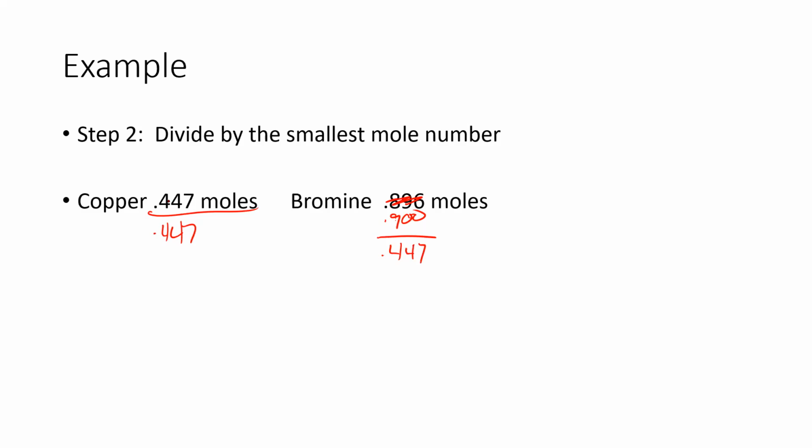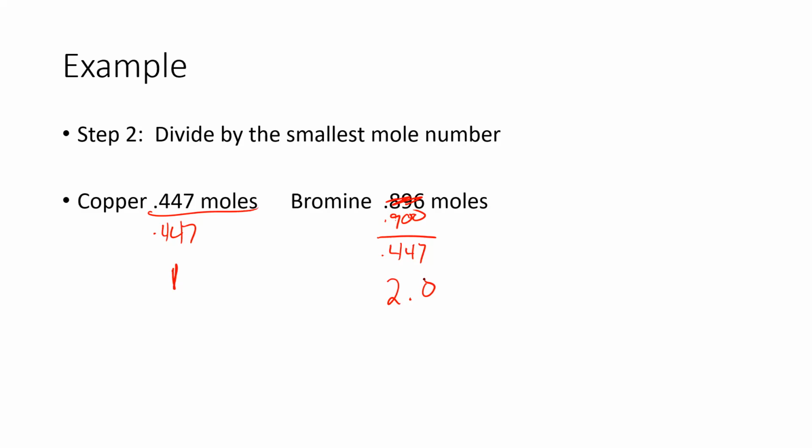0.447 divided by 0.447 just gives us 1. And whenever we take 0.900 divided by 0.447, that's going to be equal to 2.0. For these, you're always going to want to round to right around 1 decimal. As long as our numbers are close to a whole number, so it's close to 1 or 2, it's not like 2.5. As long as it's less than 2.1, we can just go ahead and round down to the lowest number. Or if it's like 1.9, we could round up to 2.